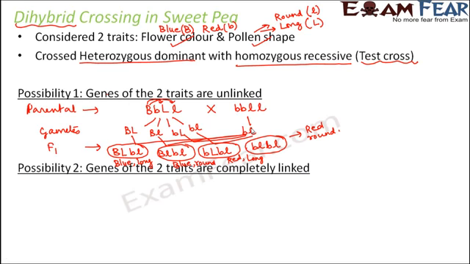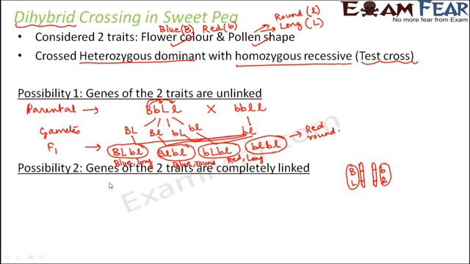Now let us explore the second possibility where we say that the genes of the 2 traits are completely linked. So the genes are completely linked. That means they will always remain together. So when I say completely linked, that means if this is one chromosome, this is B and this is L. So they are located on the same chromosome and they are completely linked to each other. So B and L will always be together. Similarly, B and L will always be together.